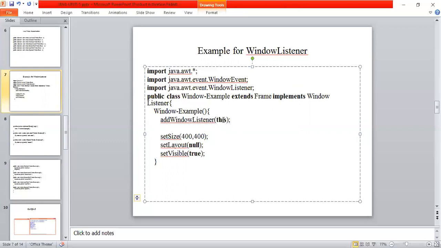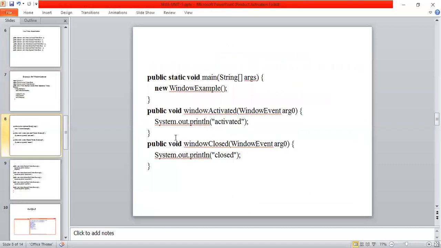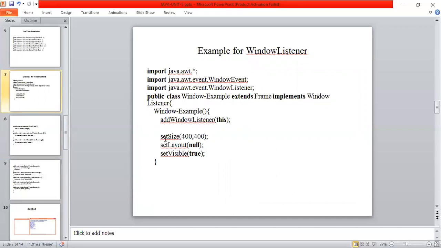Okay, so for this current class object, I'm adding a method called add window listener. Then for that particular window size, I'm setting set size 400, 400, the horizontal x coordinate and y coordinate, and set layout is null. Set visible is true, because I want to show that window. Otherwise, by default, this set visible value is false.